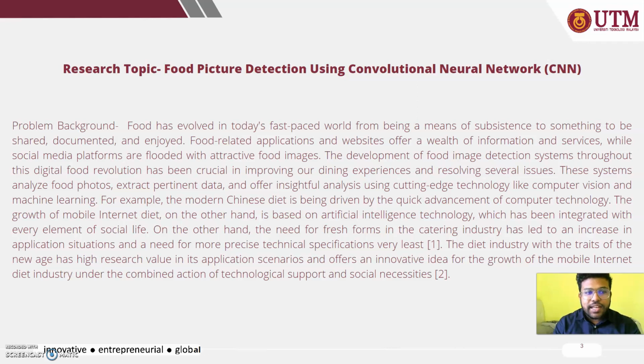These systems analyze food pictures, extract nutrient data and offer insightful analysis using cutting-edge technology like computer vision or machine learning. For example, the modern Chinese diet is being driven by the quick advancement of computer technology. The growth of the mobile internet diet, on the other hand, is based on artificial intelligence technology, which has been integrated with every element of social life.